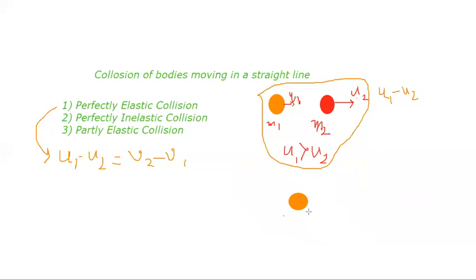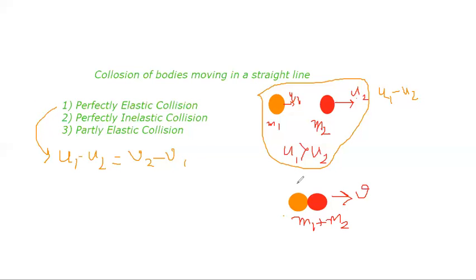This body and this body stick together, and they both move as a single unit with a velocity v, and their total mass becomes m1 plus m2. This happens after the collision.